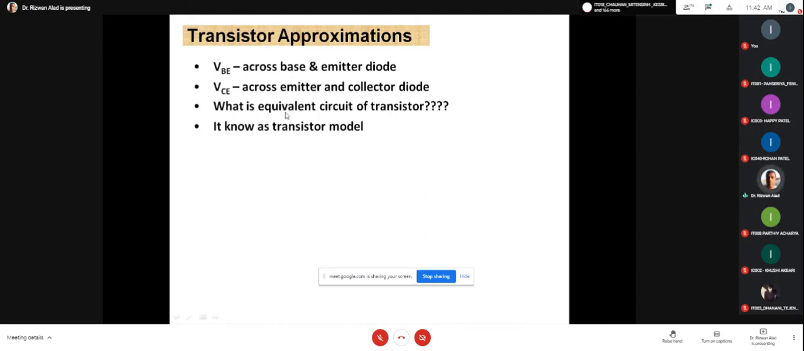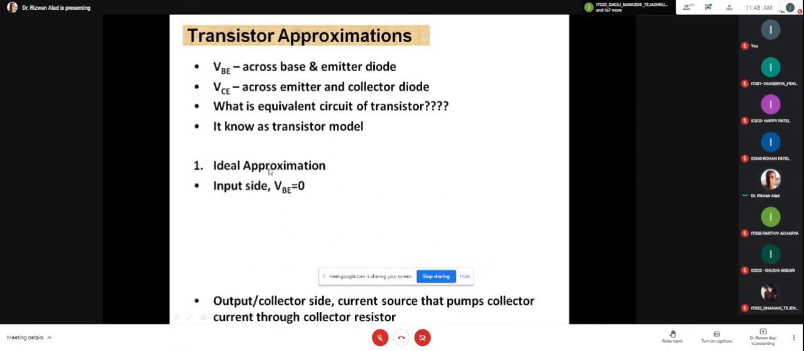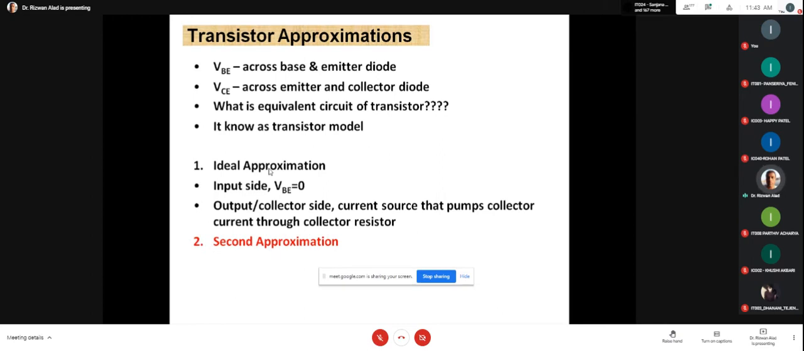There are two well-known models, the transistor pi model and the T model, and you will study this in detail in chapter number 9. Remember that the transistor model will come in detail in chapter 9, but here we give you a brief introduction. The transistor model is known as the transistor approximation. So how can we draw it? There are two approximations: the ideal approximation and the second approximation.